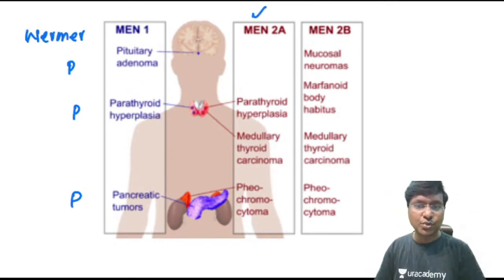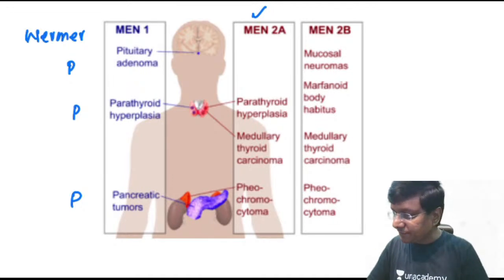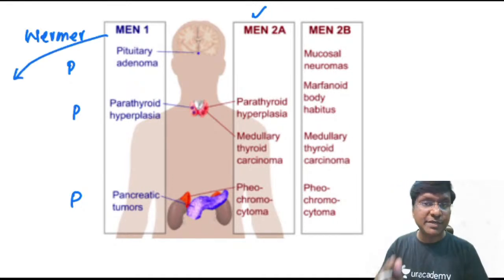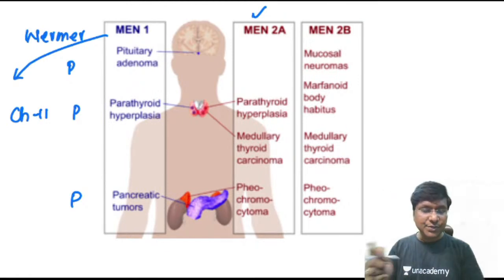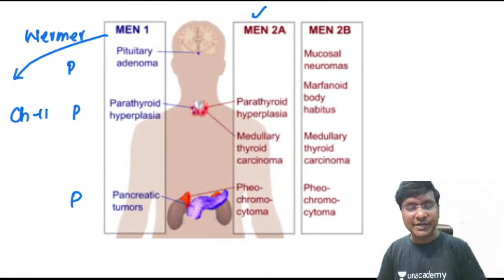Then you take MEN 2A. Right, and in case of MEN 1, the gene which is being mutated is the MEN1 gene. And where exactly is this MEN1 gene present? It is present on chromosome 11. And then you take your MEN 2A as well as MEN 2B.